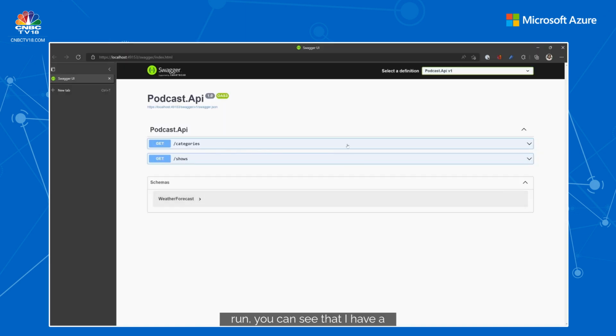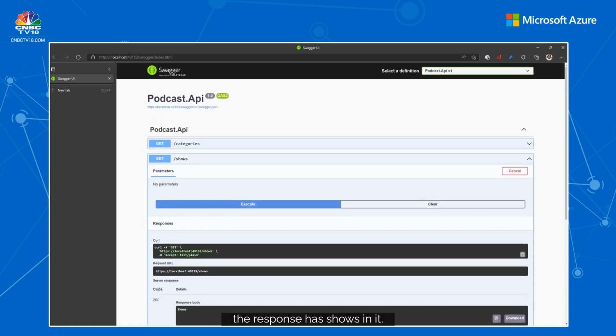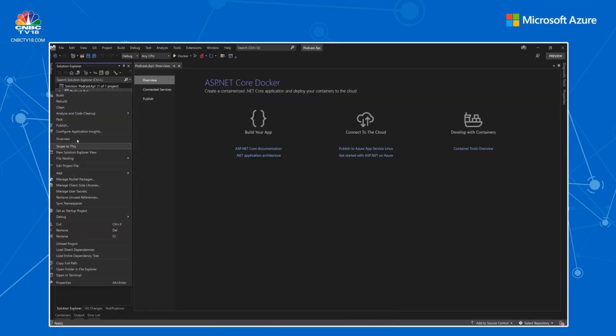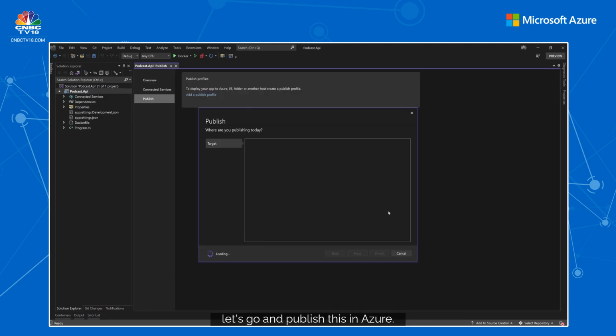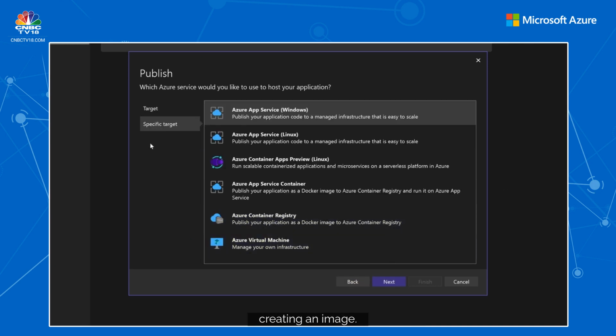I'm going to change the name as well, and I'm going to run this in Docker. When I do run, you can see that by default I get the Swagger endpoint. So I have categories and shows right there. I can expand it and execute, and you can see the response has shows in it. Now let's go and publish this in Azure. So if you right click and publish, you get this menu, and you can choose Azure here.